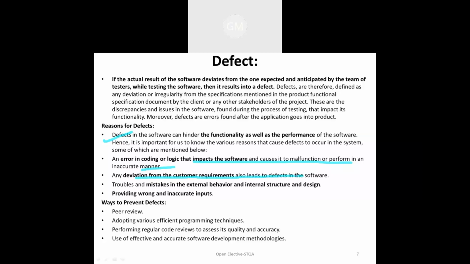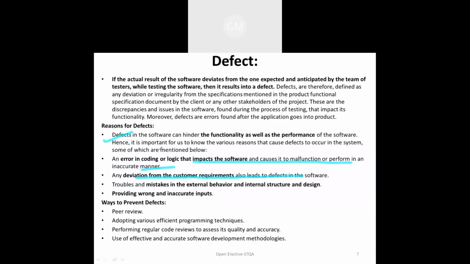Now, whenever we are troubleshooting any mistakes or errors which occur in your program, that may affect the external or internal behavior of the system or design, and because of that a defect is going to occur in the systems. Next, a defect is going to produce wrong or inaccurate inputs.